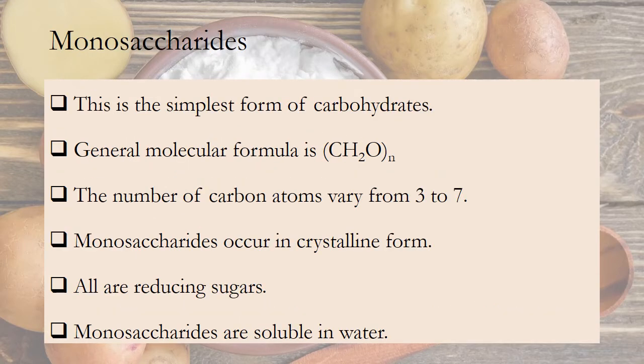Monosaccharides. This is the simplest form of carbohydrates. The general molecular formula of monosaccharides is (CH2O)n. The number of carbon atoms varies from 3 to 7. Monosaccharides occur in crystalline form. They all are reducing sugars. Monosaccharides are soluble in water.